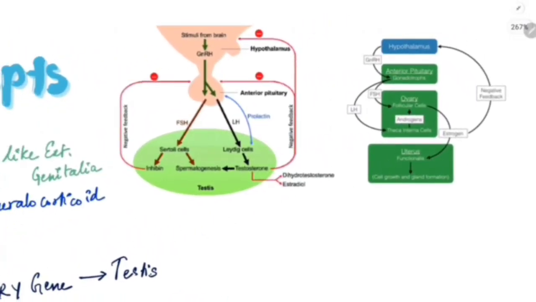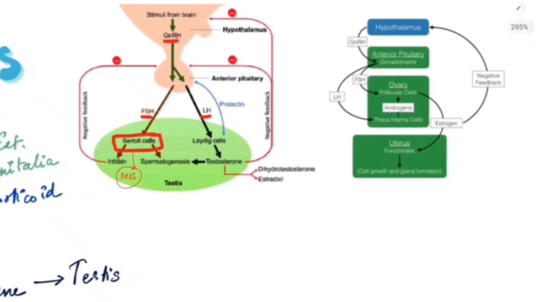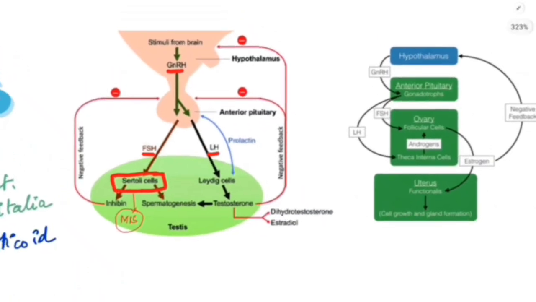So hypothalamusல GnRH வருது. GnRH will act on the pituitary to form FSH and LH. FSH is going to act on Sertoli cells and it is going to produce inhibin. The Sertoli cells also produce Mullerian inhibiting substance. During development, Sertoli cells will produce Mullerian inhibiting substance, which will inhibit the formation of uterus. இது ஞாபகம் வச்சுக்கோங்க. LH is going to act on Leydig cells and Leydig cells will produce testosterone.